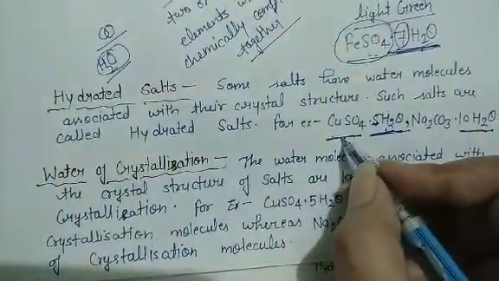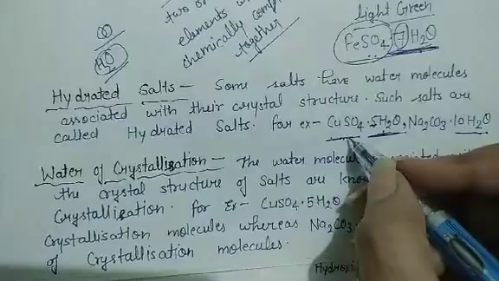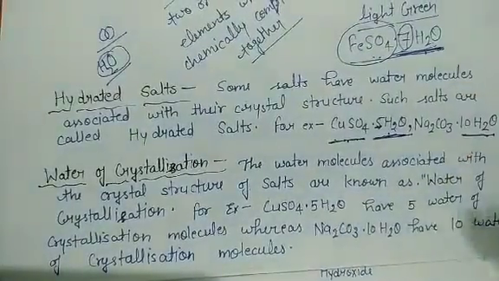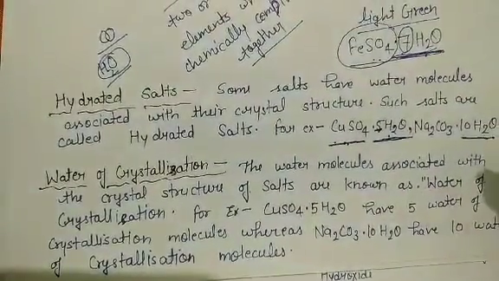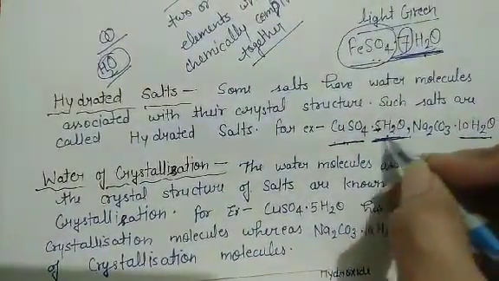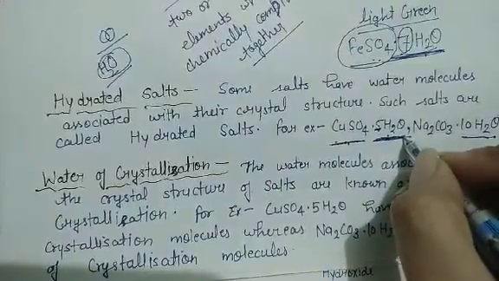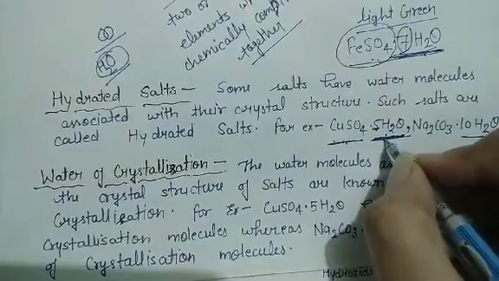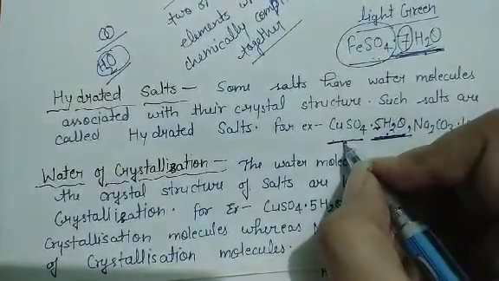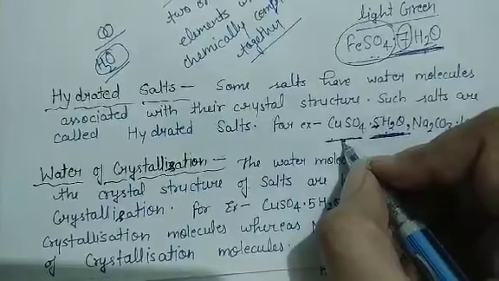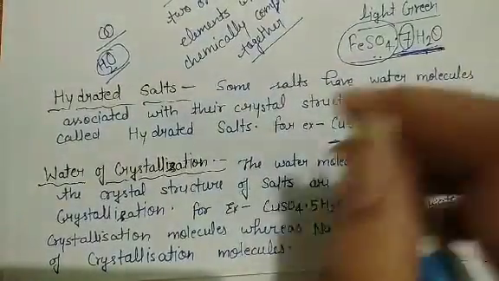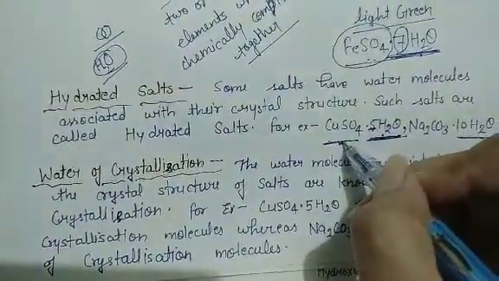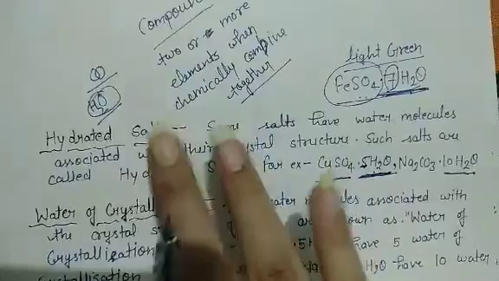In case of CuSO4, if you heat copper sulfate, after some time you will observe that slowly and gradually that blue color will fade away. That is because of the evaporation of this water of crystallization. When these water of crystallization molecules start evaporating, the blue color of copper sulfate starts fading away, and eventually it turns fully white.